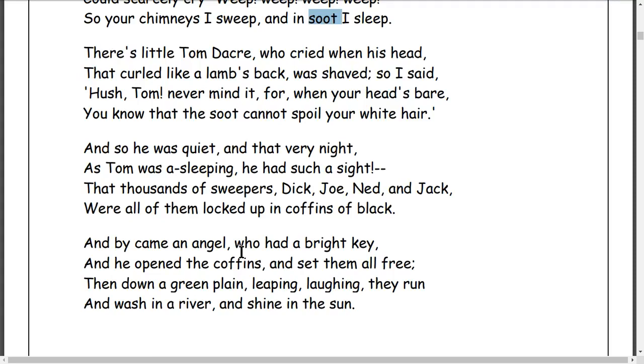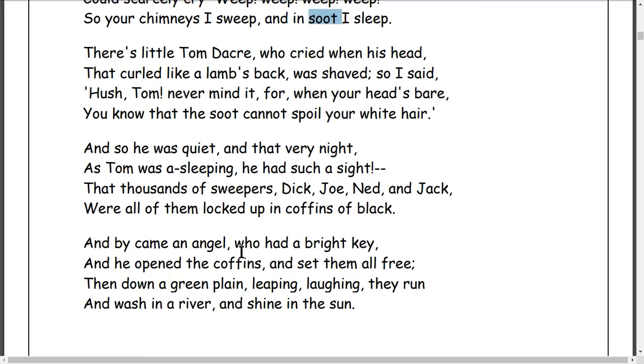So then thousands were all of them locked up in the coffins. Yes, all of them locked up in the coffin. Coffin means like a cradle? No, coffin means box. Especially in Christian culture and Christian religion, a dead body is put in the coffin, in the box, and buried. Coffin means a box.